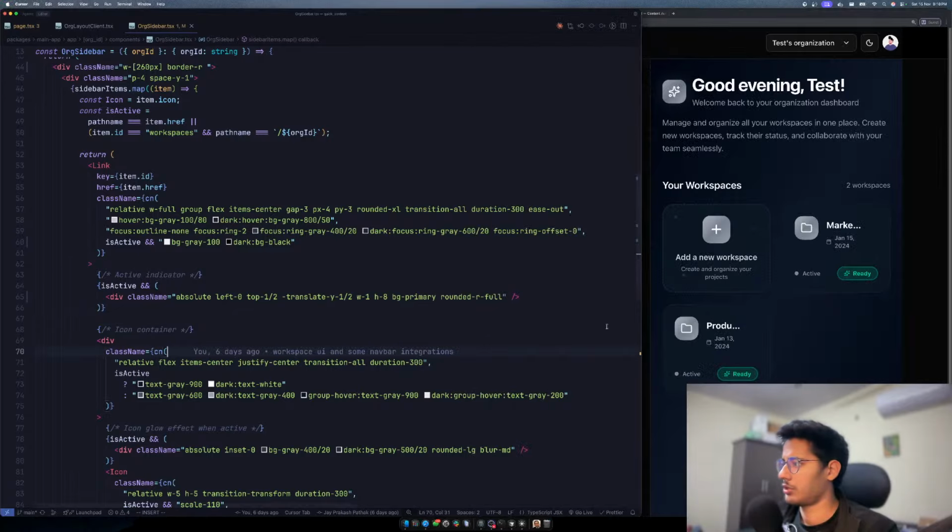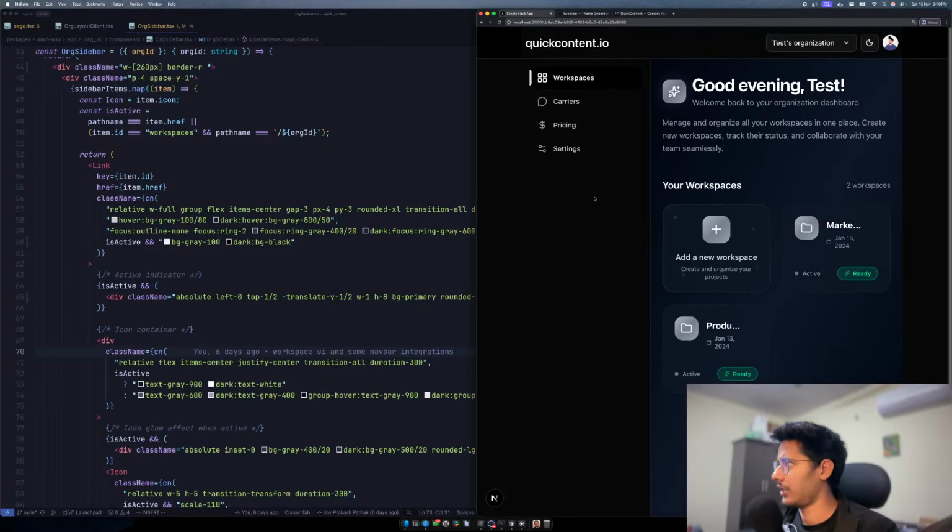Yeah, okay. Org sidebar. Yeah, org sidebar now looks good. I am mostly happy with it.